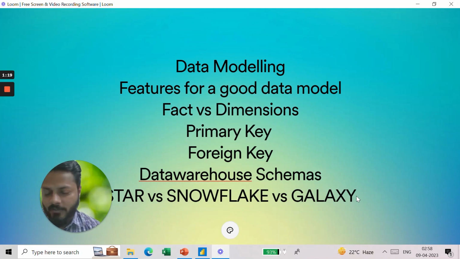In my next video I will explain to you end to end practically how to implement a perfect data model in Microsoft Power BI.